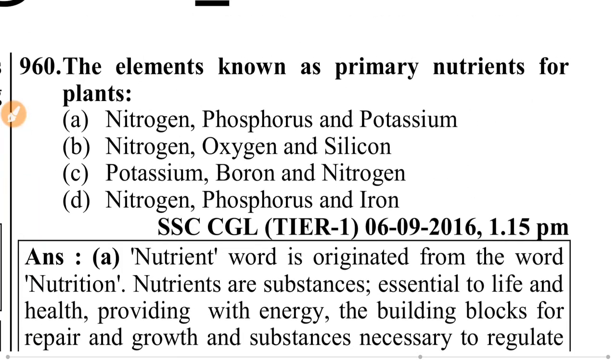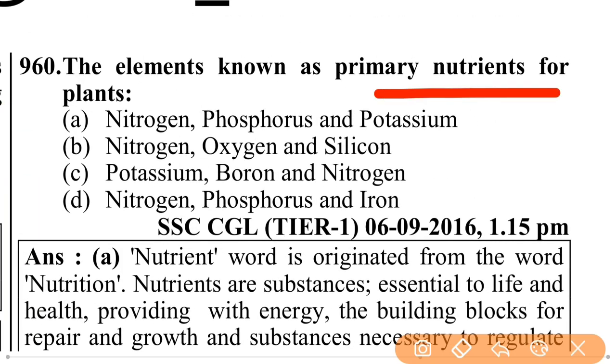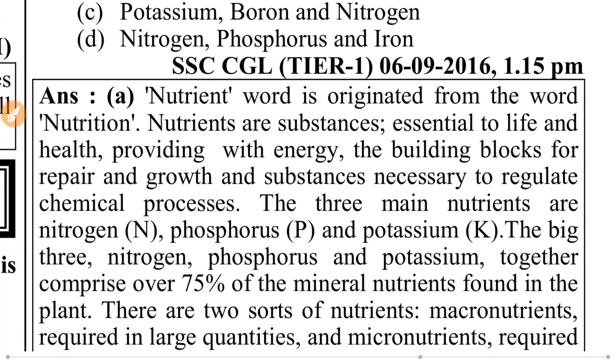The elements known as primary nutrients for plants are nitrogen, phosphorus and potassium. The element known as primary nutrients for plant is nitrogen, phosphorus and potassium.